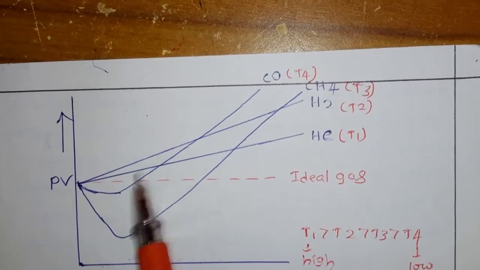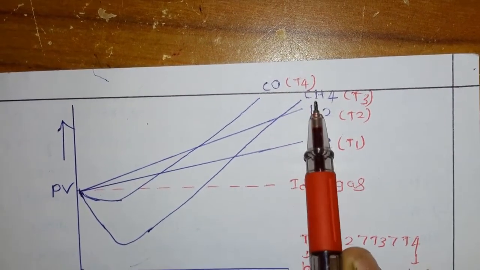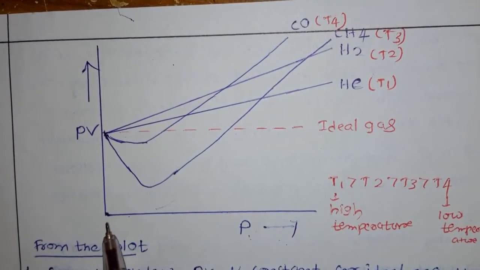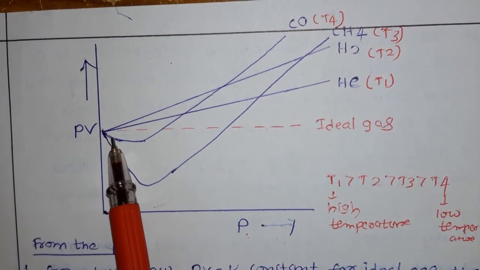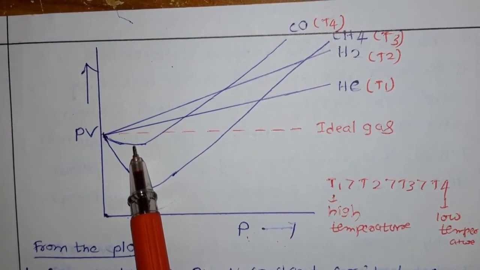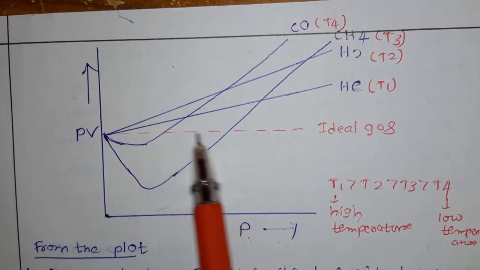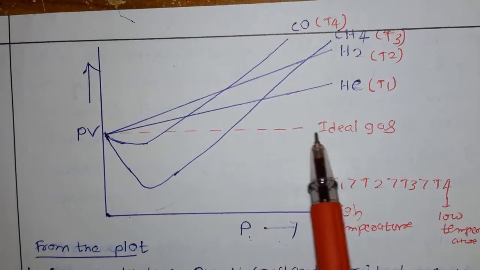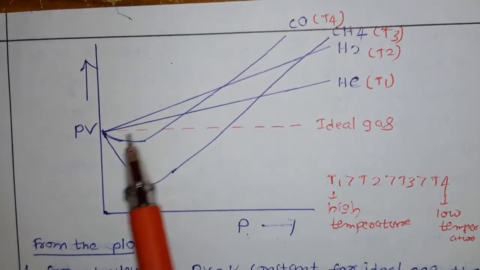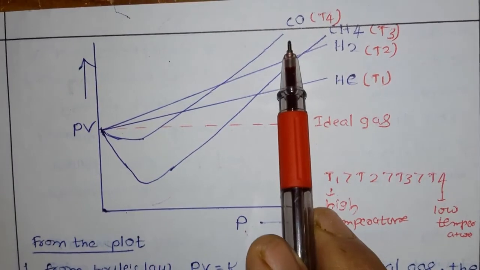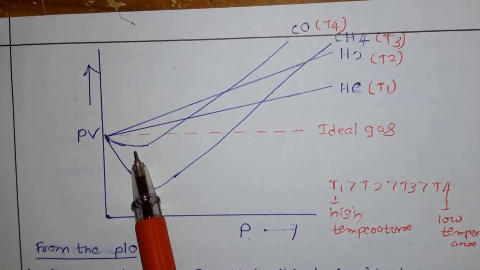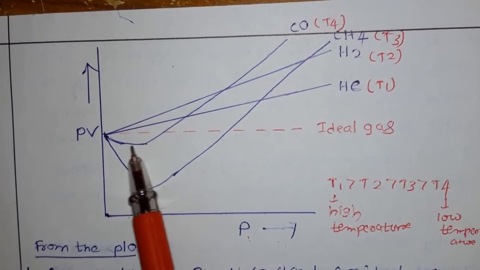Here, again in the plot, talking about methane and carbon monoxide, first, if you increase the pressure and move from left to right, the PV value slightly decreases, so this is called a negative deviation. Already we discussed that if the curve is below the ideal line, we call it a negative deviation. After that, above the red line of the ideal gas, we call it a positive deviation. So in the case of carbon monoxide and methane, there is a decrease in the PV value, showing negative deviation, then it reaches a minimum.